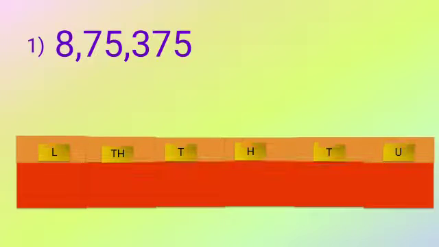Now suppose this is the example, 8,75,375. Here is our table, and quickly we will write all the digits in the proper place value. See how all the digits come. Start from the right hand side: 5, 7, 3, then 5, 7 and then 8.